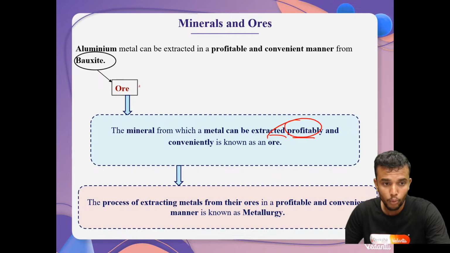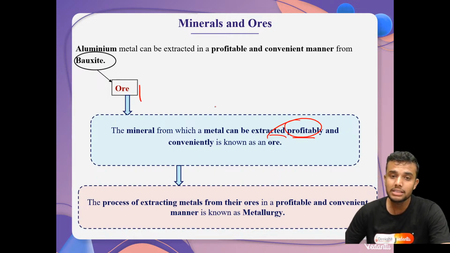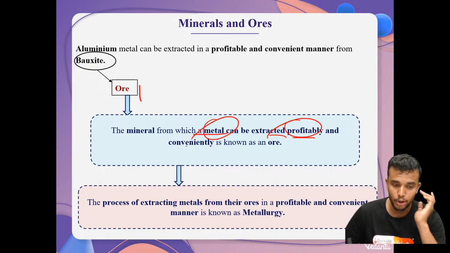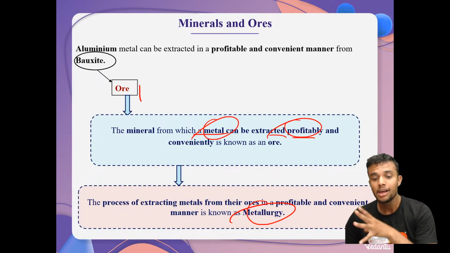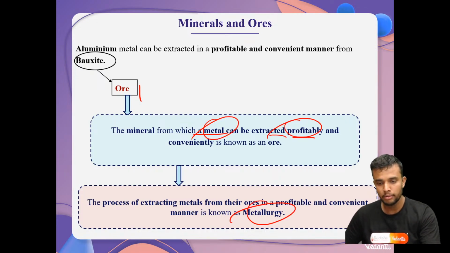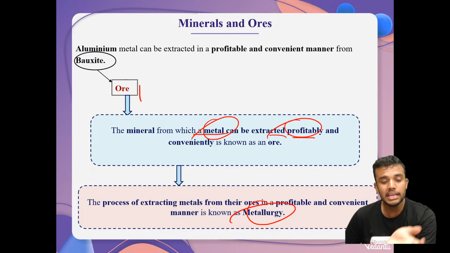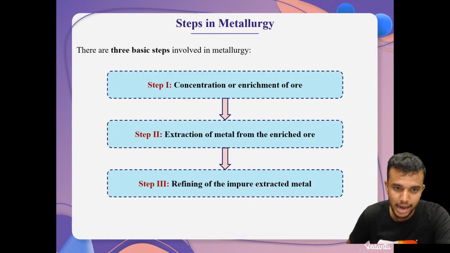These are called ores. Ore is also a mineral, the mineral from which metal can be extracted. The process of extracting metal from its respective ore in a profitable and convenient manner is called metallurgy. Okay, my dear students.